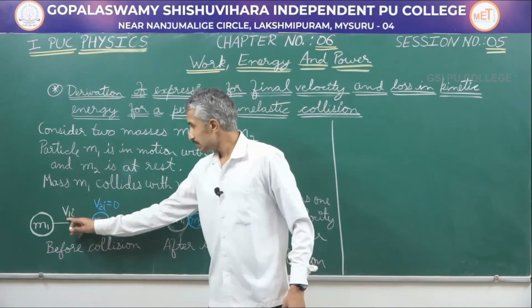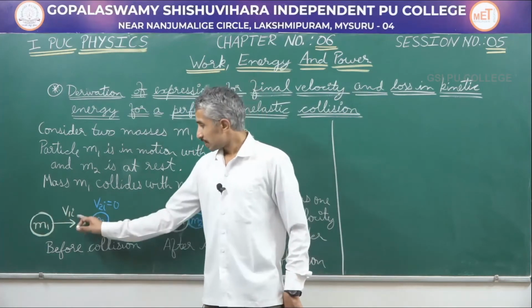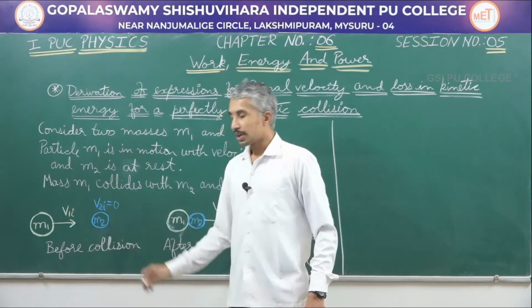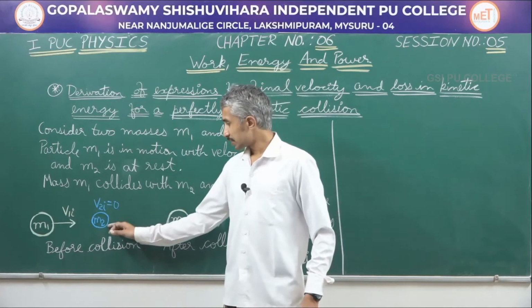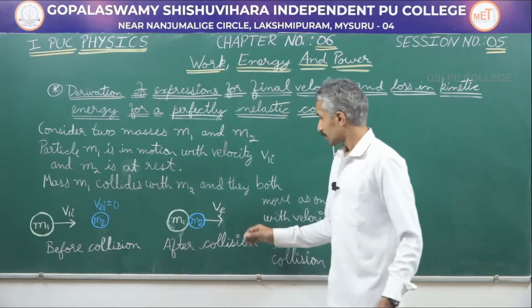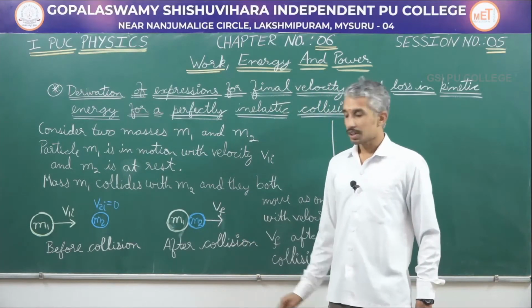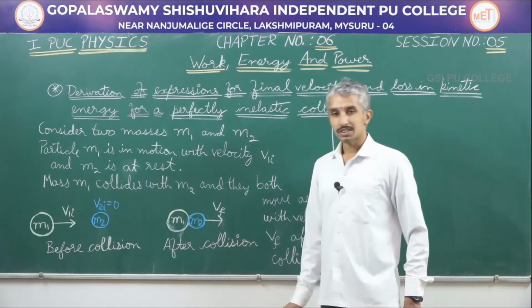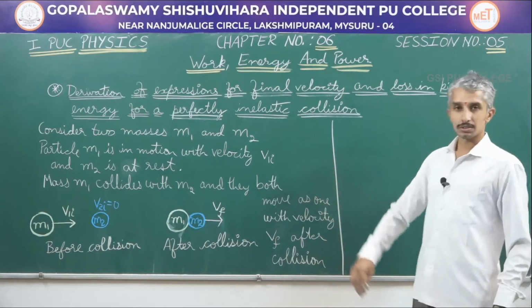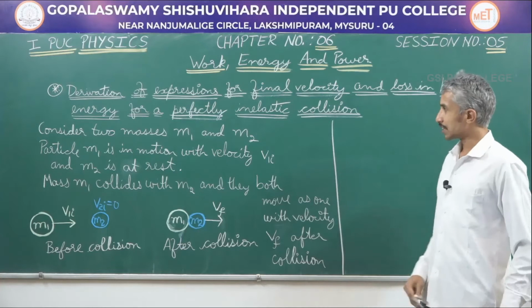Here v1i represents the initial velocity of mass m1. v2i represents the initial velocity of mass m2. As it is at rest, it is 0. And vf means the final velocity of both the masses together. The same is being mentioned here. So the initial considerations are being noted down.